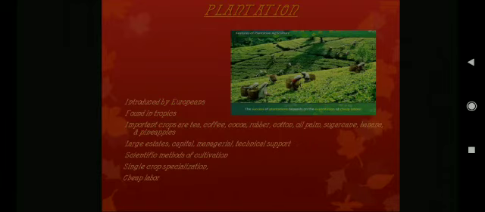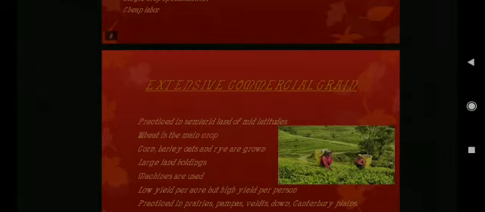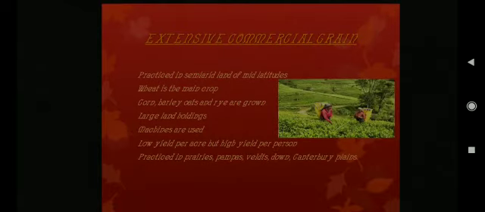Next is extensive commercial grain farming. Extensive means spread over a large area, and commercial means for trade purpose. Grain means we grow grains. So extensive commercial grain farming is the farming in which commercial grain cultivation is practiced in the interior part of semi-arid land of mid-latitude, and there are different features or characteristics of this type of farming. Wheat is the principal crop, though other crops like corn, barley, oats and rye are also grown here.